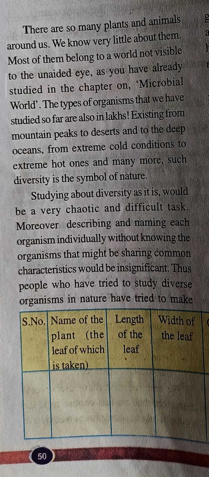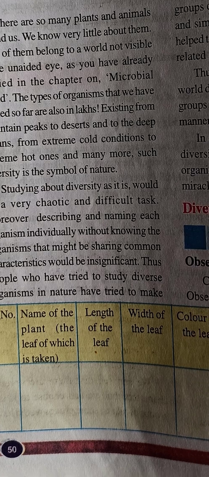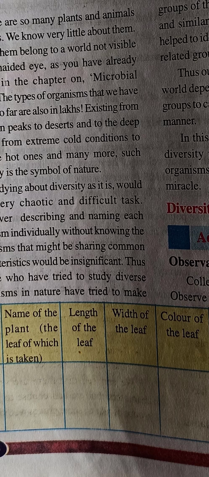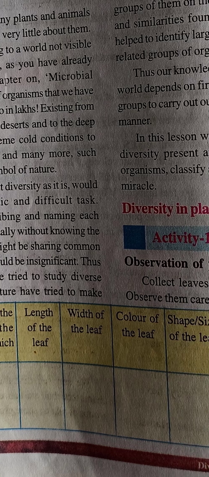The first activity here is, you have to take minimum 5 types of plants which are growing around your neighborhood. You have to write the name of the plant, and then the length of the leaf, the width of the leaf. Length means you take a scale or a thread and measure the length, tip to bottom, and mention it in centimeters. Try to avoid taking long leaves. Try to take small leaves only. It will be easy for your study.